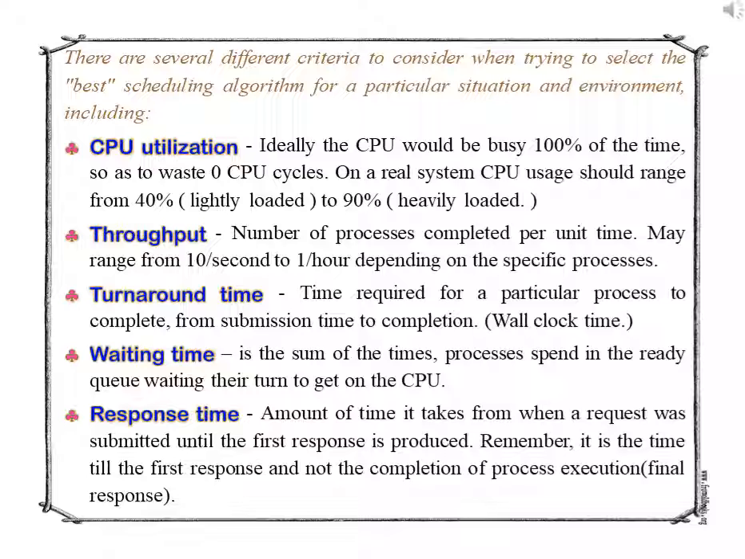The CPU scheduling algorithm does not affect the amount of time during which a process executes and does input-output. It affects only the amount of time that a process spends waiting in the ready queue. Waiting time is the sum of the periods spent waiting in the ready queue. Waiting time is defined as the time spent by a process while waiting in the ready queue.